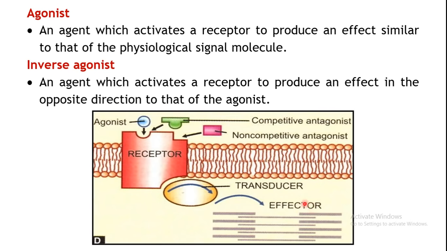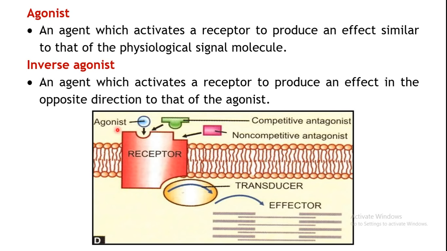But your drug may act as an agonist. That is, it may have the affinity for this binding site. It itself can also bind to the receptor and produce the action same as that of ACH. Say for example, bethanechol, methacholine, these are examples of cholinergic agonists. They can also bind to the receptor and stimulate the cholinergic receptor.